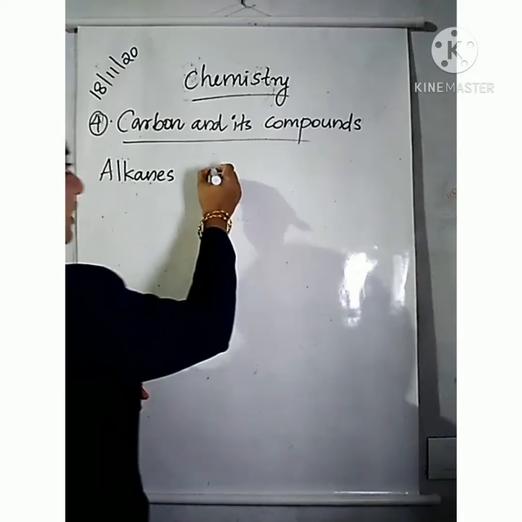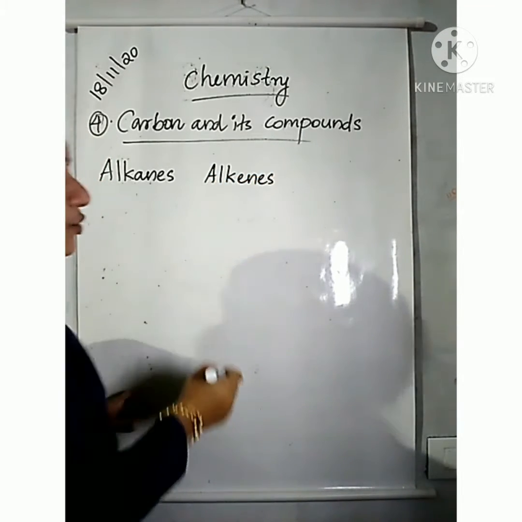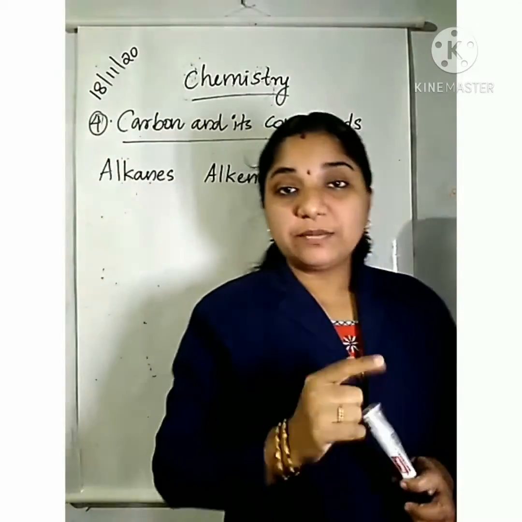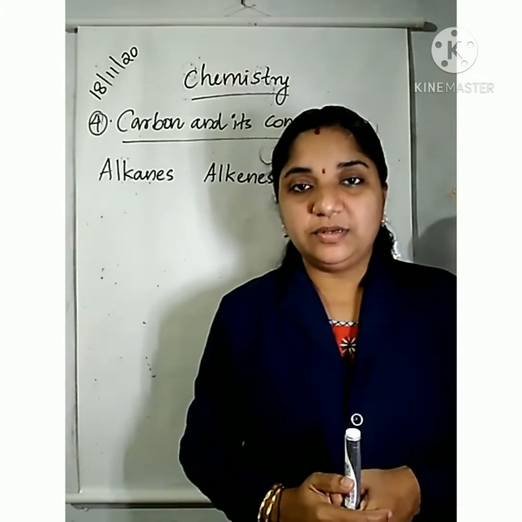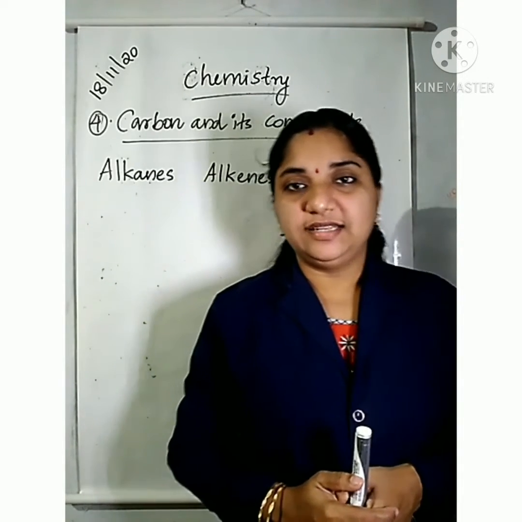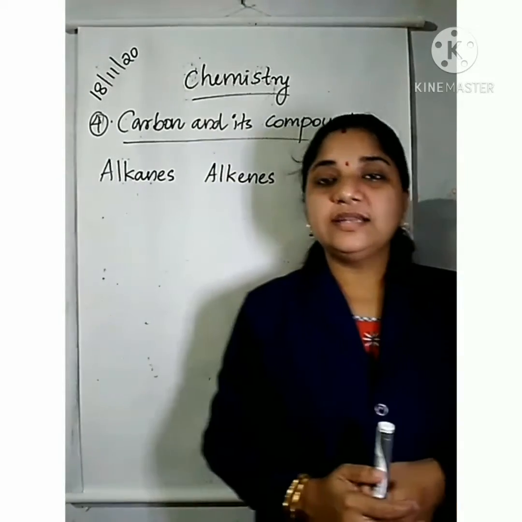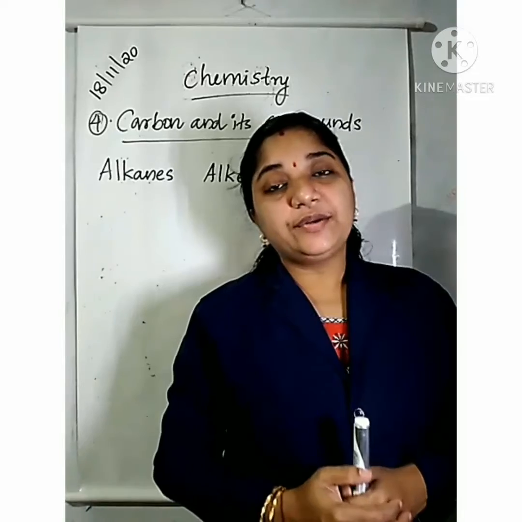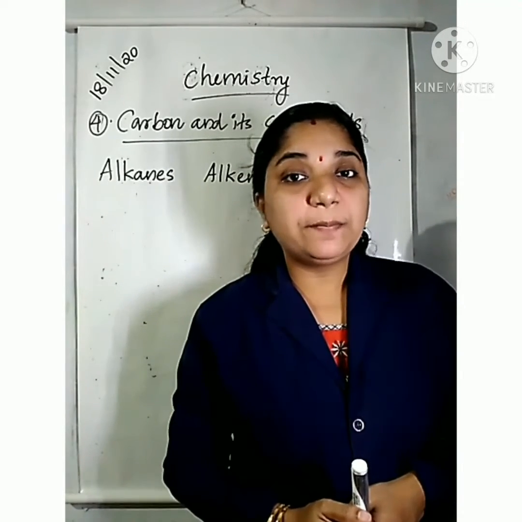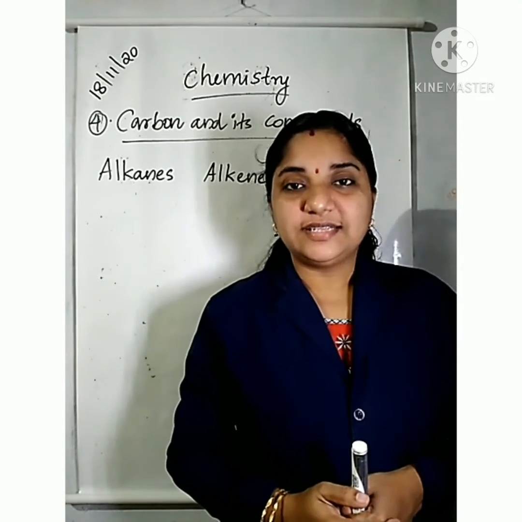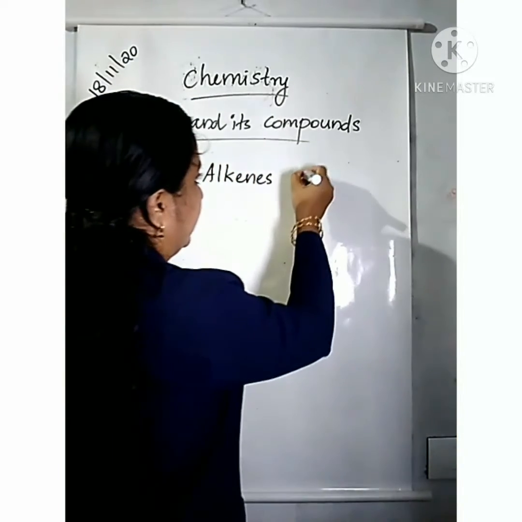A hydrocarbon containing one or more carbon-carbon double bonds is known as an alkene. It is an unsaturated hydrocarbon. Then an unsaturated hydrocarbon containing one or more carbon-carbon triple bonds is known as an alkyne.